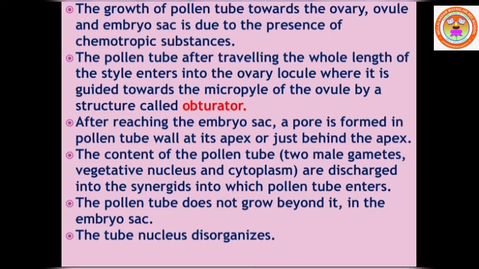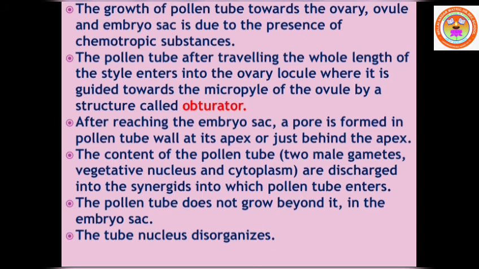What is called obturator? Obturator is a structure found in the ovule which guides the pollen tube to enter into the micropyle of the ovule. It originates from different parts of the ovule. It may originate from the placenta of the ovule, example Euphorbiaceae, or it may originate from the funiculus, Anacardiaceae is an example. Any part of the ovary or ovule, it may originate. In the next class, we shall continue with the style, ovary wall, double fertilization and all other events in detail.